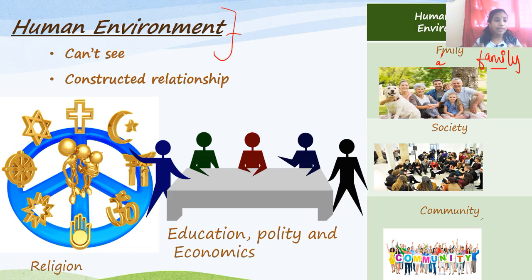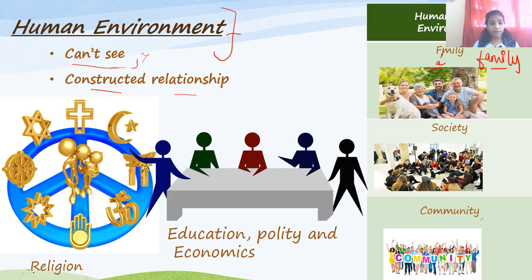So you got it? What is the human-made environment and what is the human environment? You might get confused, but just take a hint about it. Human environment, we can't see. Yes, we can see our family, our society, our community. It's wrong to say that we can't see it. We can see our family, we can see our society, we can see our community. But religions and education are the thing at the point, right? And the constructed relationship is the main point that we have in the human environment, right? Okay, so you got it.